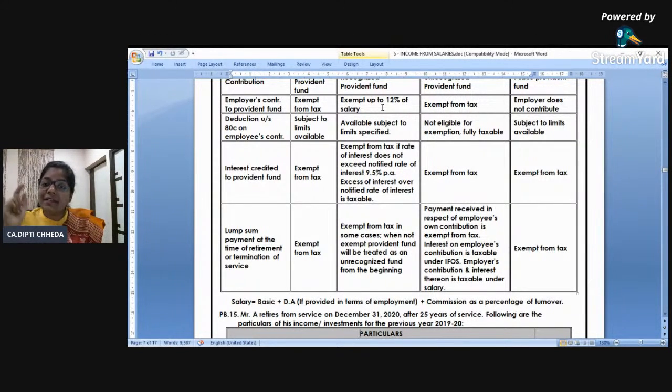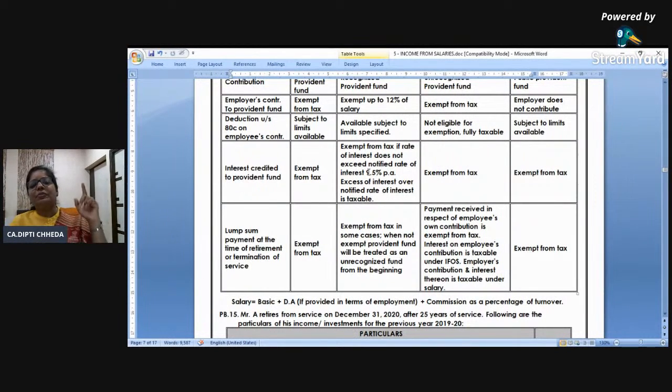Still, you take a deduction 12% of basic, DA and commission. Shall I repeat once? Contribution to RPF 15% of the basic, 1 lakh, 15,000, less deduction 12% of basic, DA and commission. Then you get the taxable part.